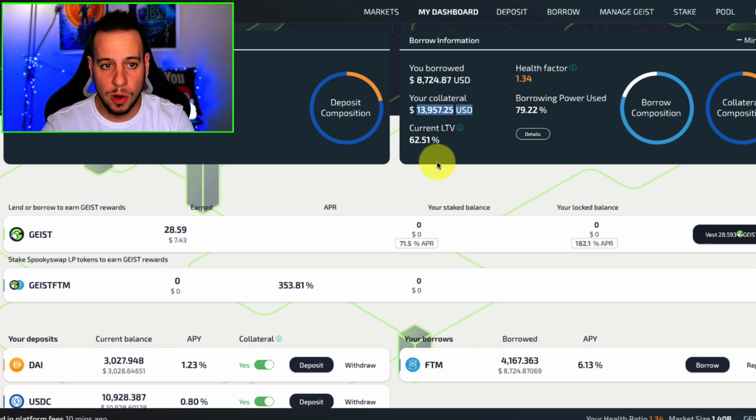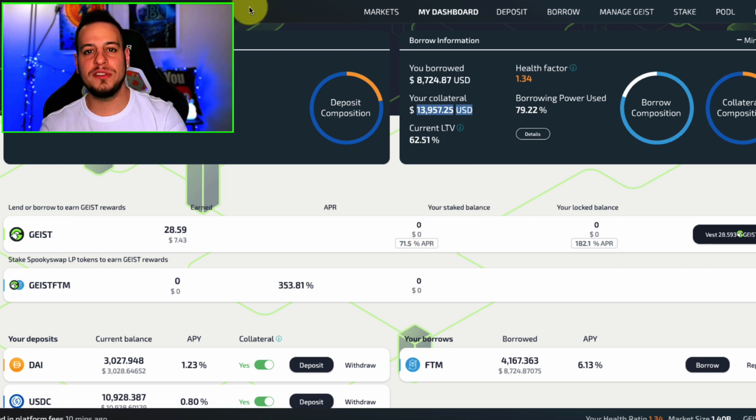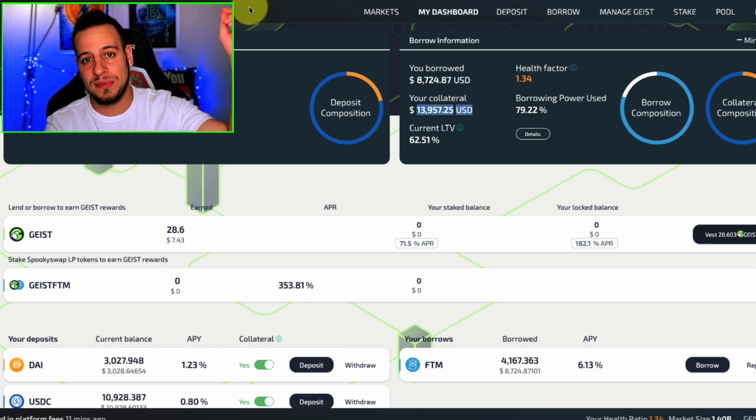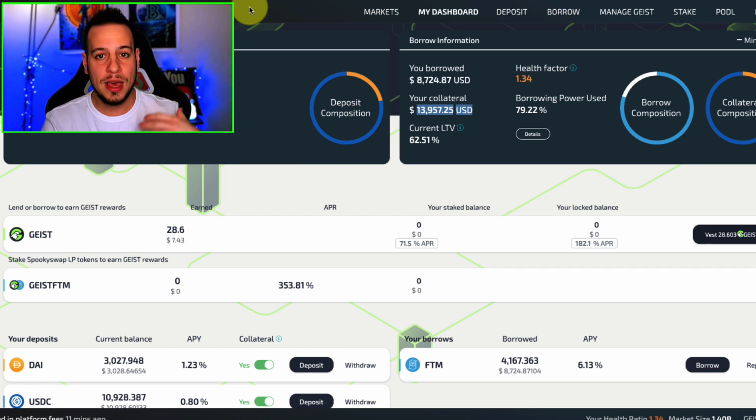What we're going to do is sell 50% of the Fantom, but we don't want to sell it for USDC, because that means that we are shorting Fantom. If you borrow Fantom and then sell it right after, this is called shorting. You're basically shorting Fantom, and you are betting on the Fantom price to go down. We don't want to do it, and we don't want to get exposure to the volatility of Fantom.